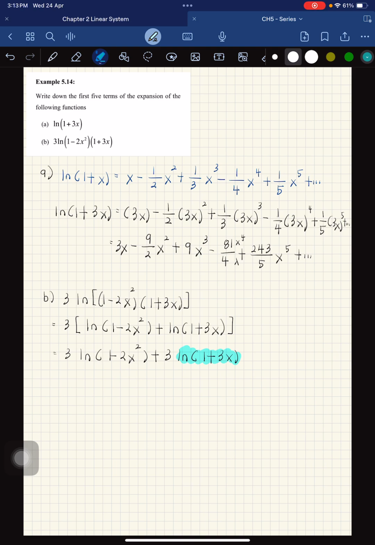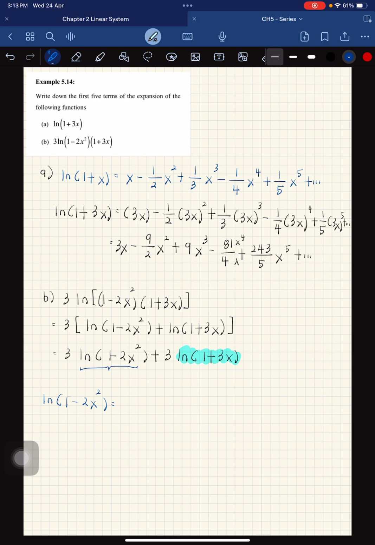Now what you need to do is get the expansion for this one first. So ln(1 - 2x squared): you need to change all x to negative 2x squared.